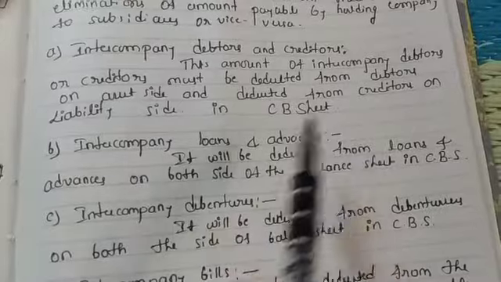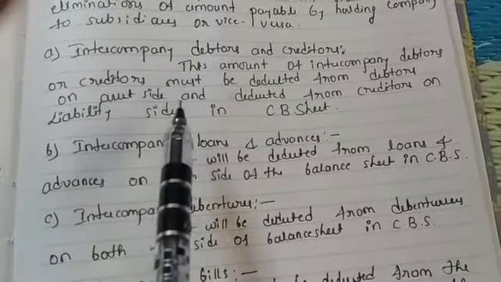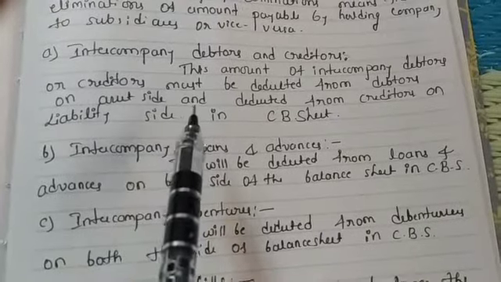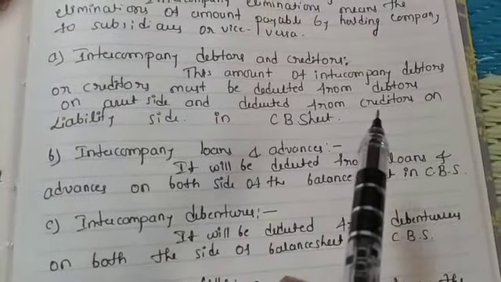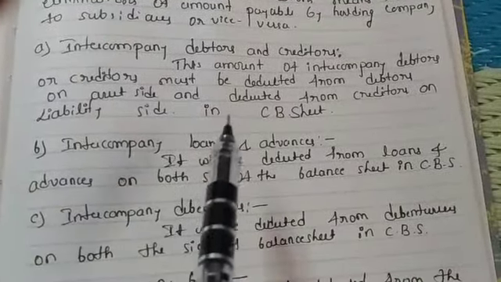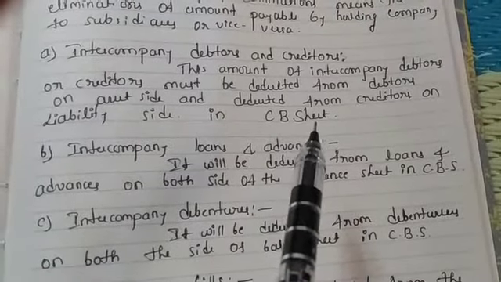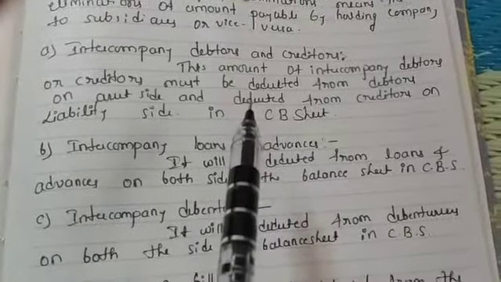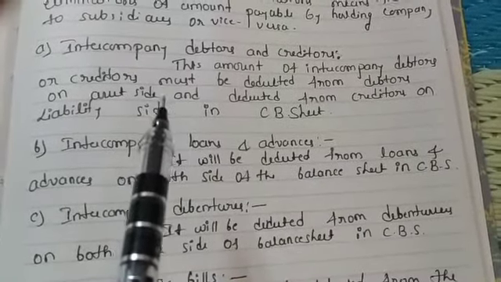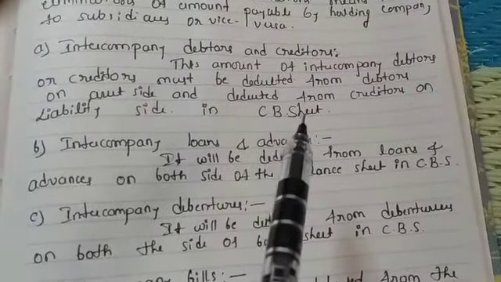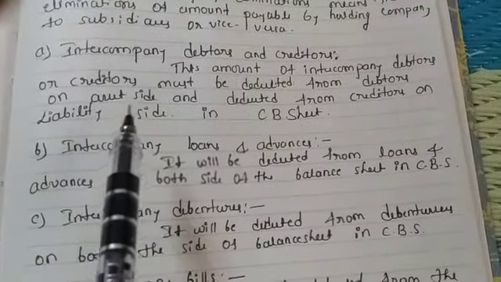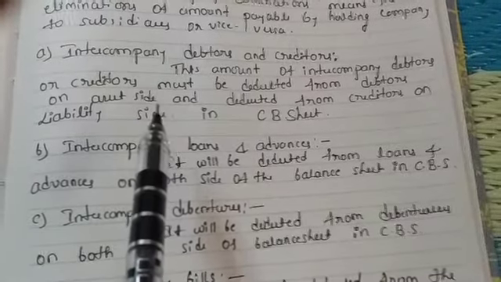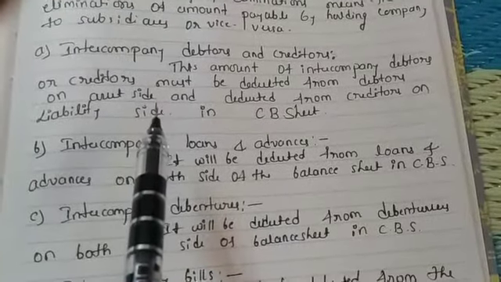This amount of intercompany debtors and creditors must be deducted from debtors on the asset side and from creditors on the liability side in the consolidated balance sheet. So this is intercompany debtors and creditors. This adjustment will be done in the consolidated balance sheet.